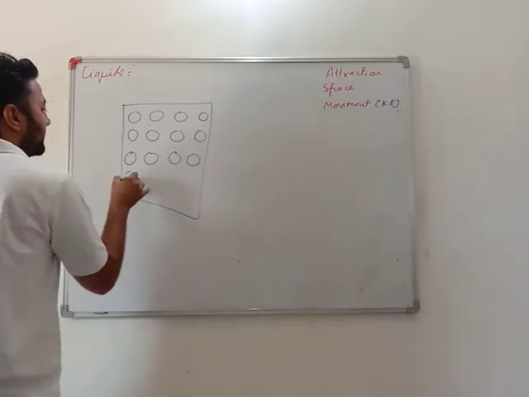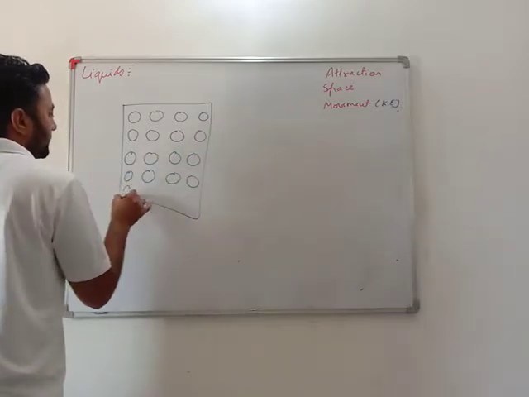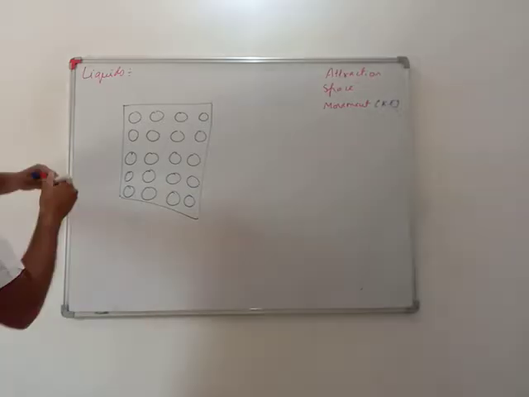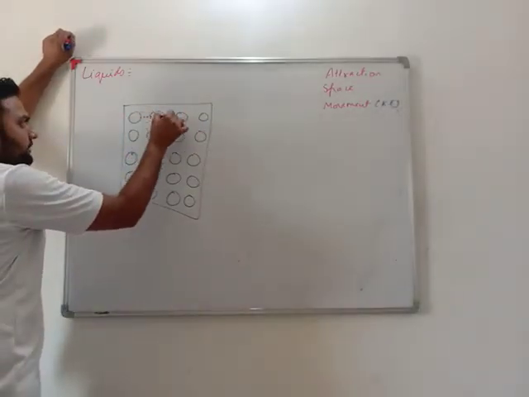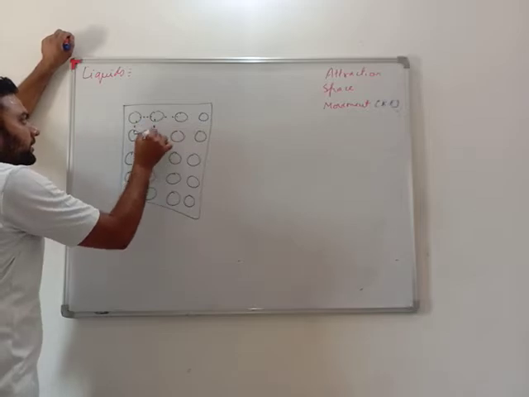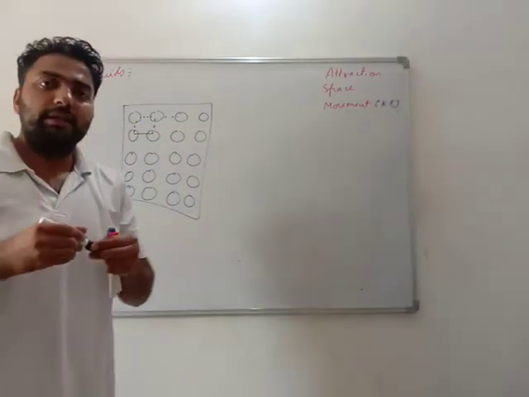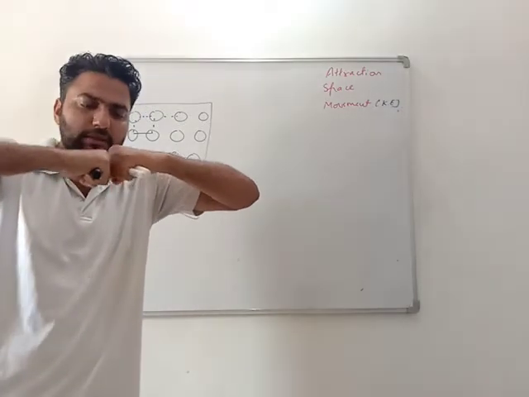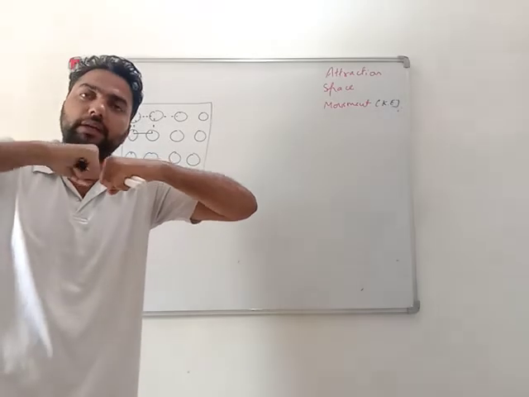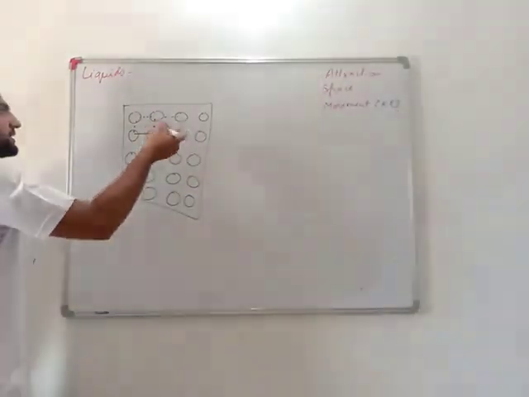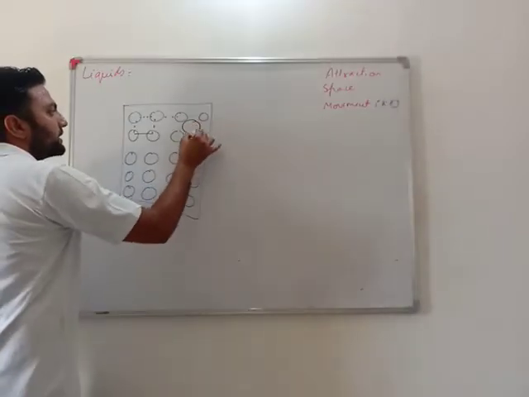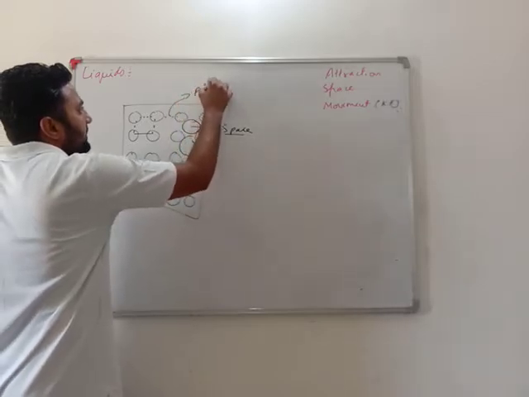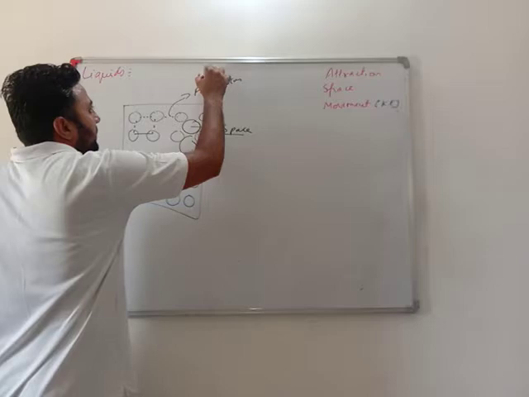First of all, we will write these three things and then we will decide the leftover things. Okay. Liquids. Yes, there is a force of attraction between the particles, but not as strong as in solids. In solids, this force was very strong. In liquids, there is a force of attraction, but a bit lesser or weaker than in solids. Space: more space than solid. More space than solid, less force of attraction than solid.